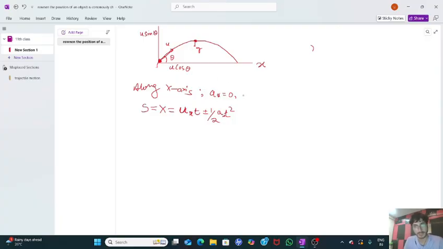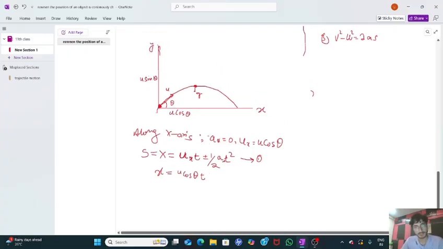What is the velocity along the x-axis? Ux is equal to u cos theta. Substituting these values in equation number one, x is equal to ux t plus half a t square. Ux is u cos theta, into t. This term will be zero because acceleration is zero. Zero multiplied by anything is zero. Now let's resolve this.